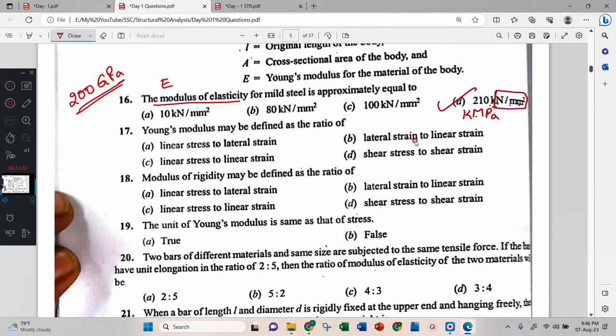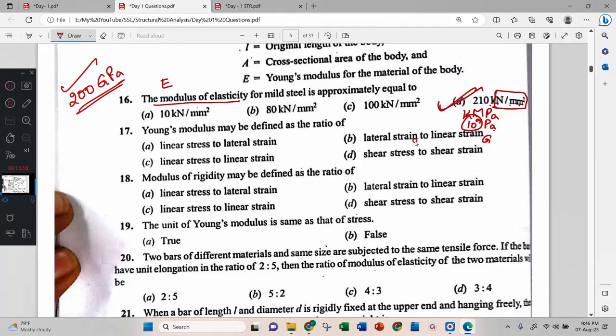M means 10 raised to 6, K means 10 raised to 3. Both together 10 raised to 9 Pa, that is GPa. Therefore, this and this are near. D is the answer.